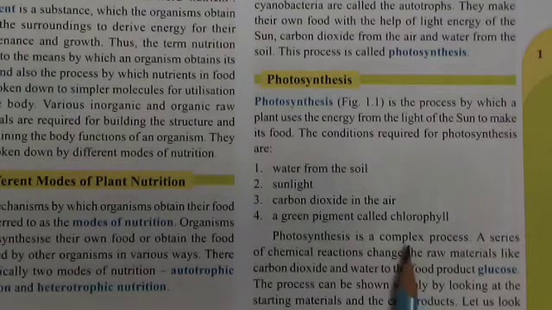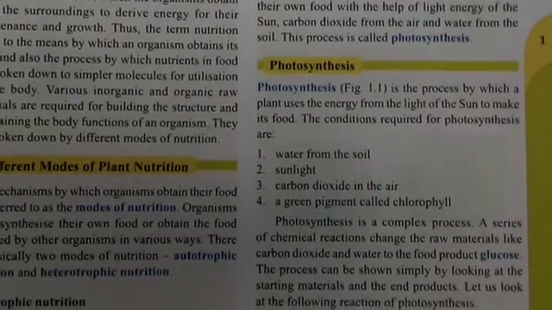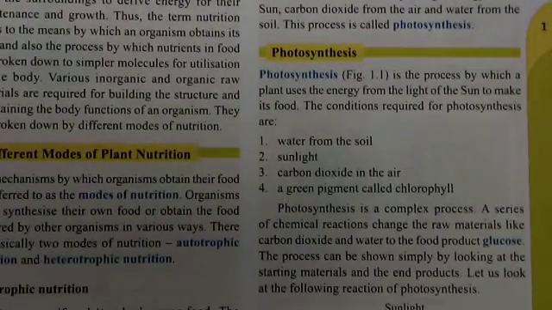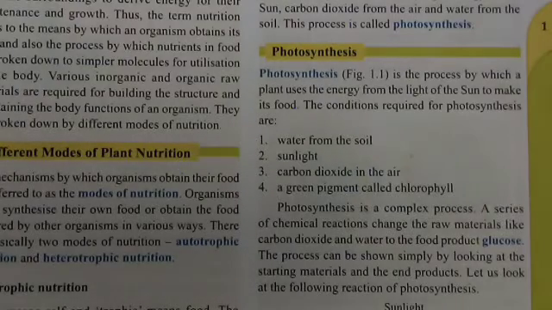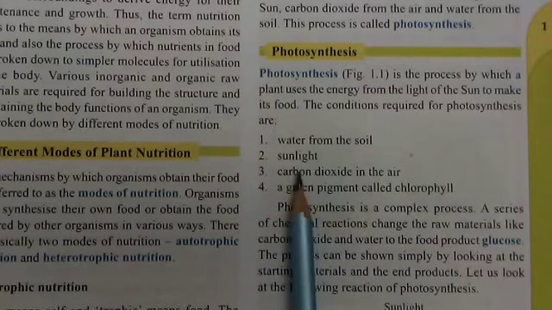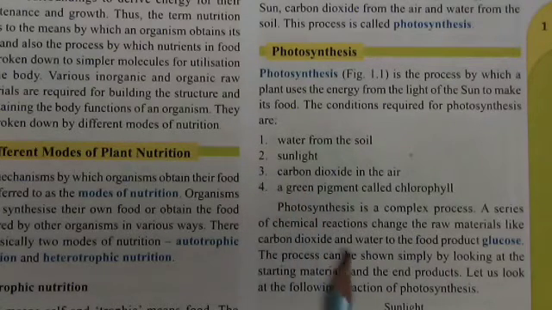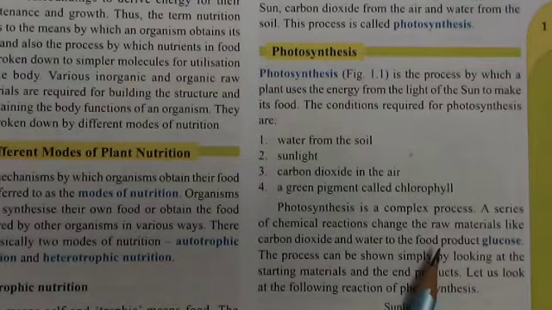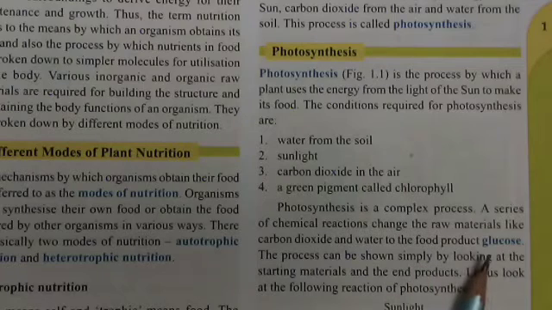Photosynthesis is a complex process. Dear students, it is a complex process. A series of chemical reactions changes the raw materials, carbon dioxide and water, into the food product glucose. So students, these raw materials, carbon dioxide and water, are changed into food with the help of sunlight. Basically this is a very complicated process and it is carried out in the presence of sunlight, and the final product, that is food, is called glucose.